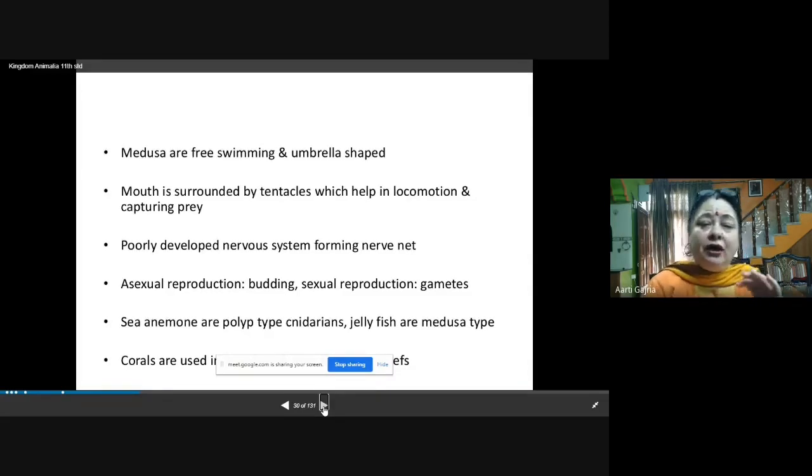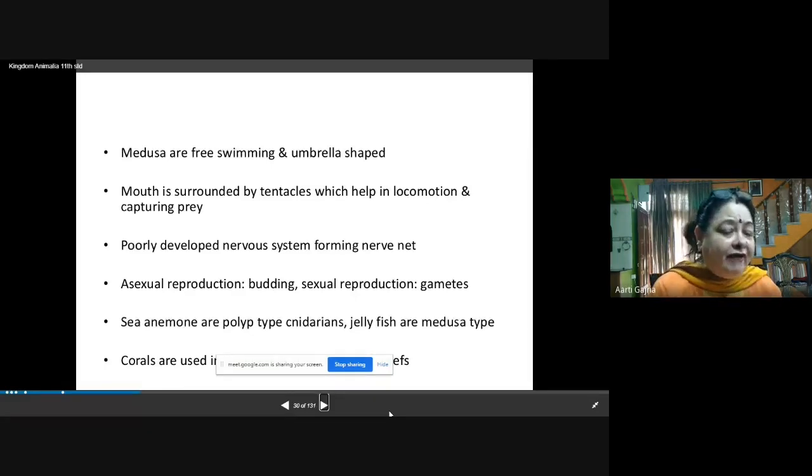Medusa are free living, free swimming, and they have umbrella shaped structure. Mouth is surrounded by tentacles. The tentacles are having those nematocysts. So mouth is surrounded by tentacles which help in locomotion and capturing of the prey. And these tentacles are having those special cells, nematocysts, which are discharging toxic substances to help them capture their prey.